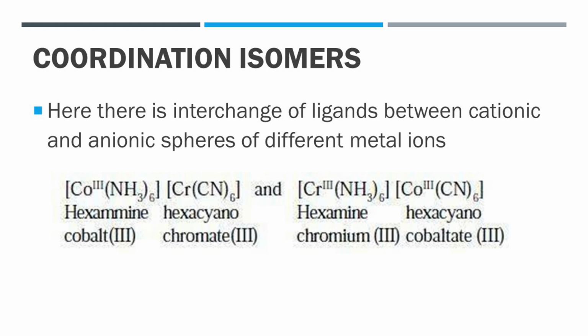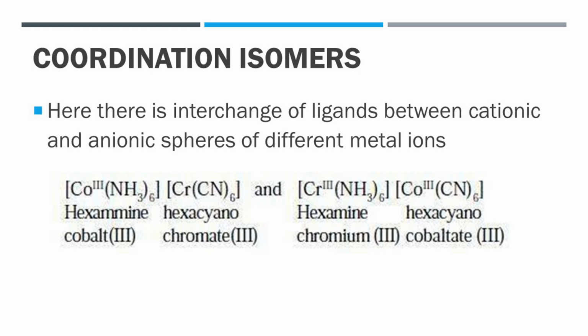Here, cobalt is linked to amine and chromium is linked to cyanide in the first case. In the second case, chromium coordinates with amine and cobalt is linked with the cyanide ligand. As the ligands are interchanged, these isomers are called coordination isomers.